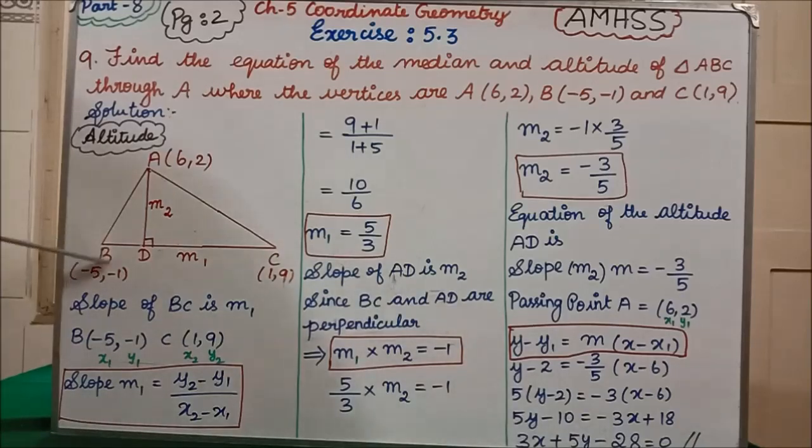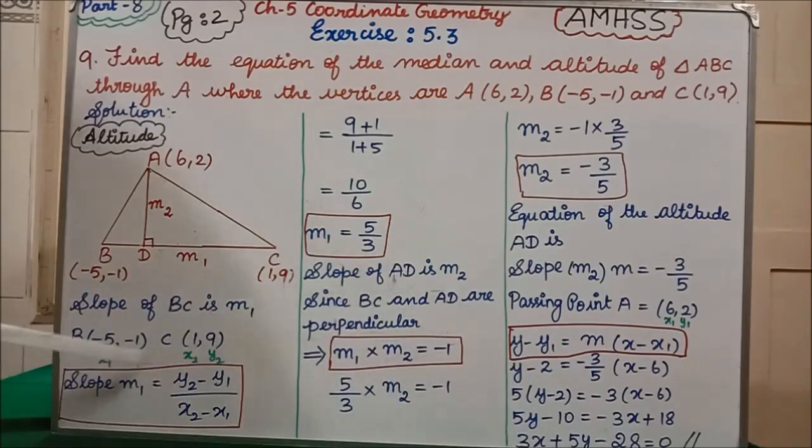First, slope of BC, and perpendicular means what? M1 into M2 is equal to minus 1. That is our formula. For that we have to know the slopes M1 and M2. So first, we know the B and C points. Using B and C we will first find M1. Slope of BC is M1. B is (minus 5, minus 1). C is (1, 9).